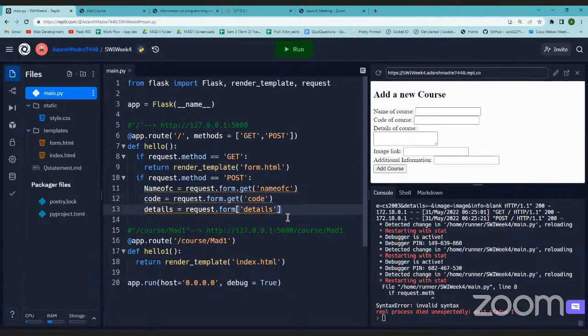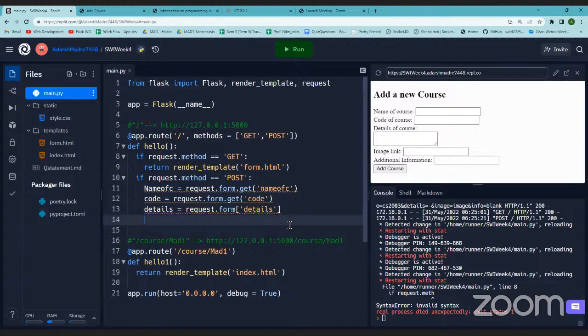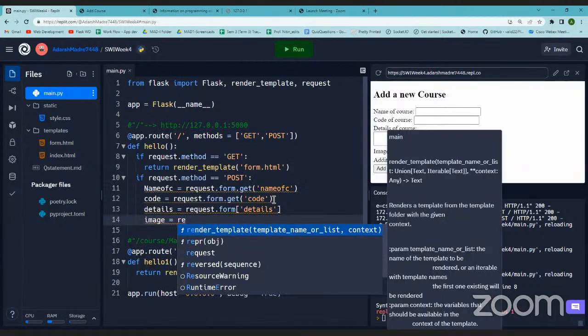Name of the code details, and then additional image link and additional info. Okay. And just copy this.